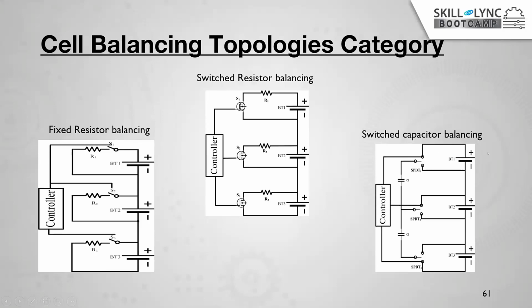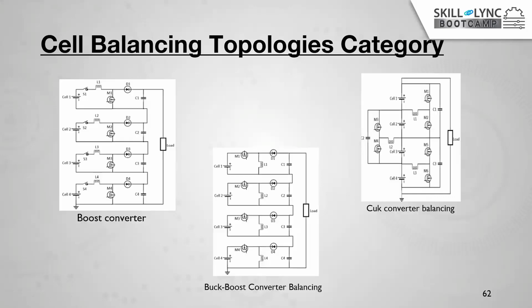After discharging 10%, it's going to be 50, and this is also 50, but this is 40 only. Then the switches S1 and S2 both close, and both transfer energy to B3 until they are equal. Then the three cells are equal. The controller will give a signal to the switches to open, right? Then all the cells are at the same voltage level or same SOC level.